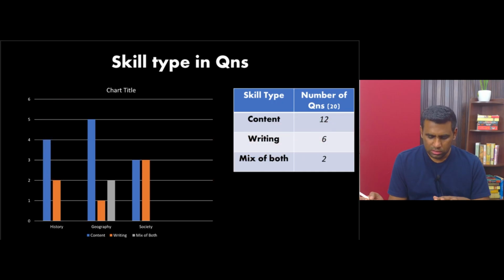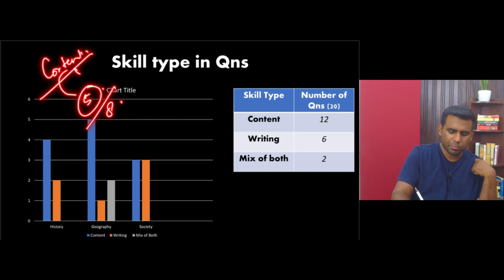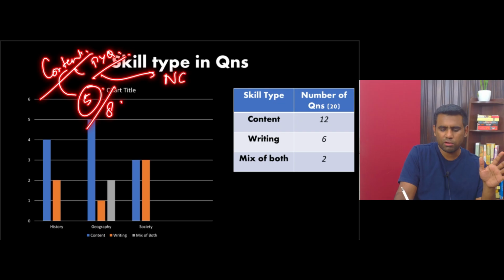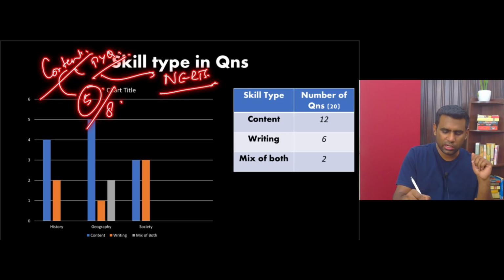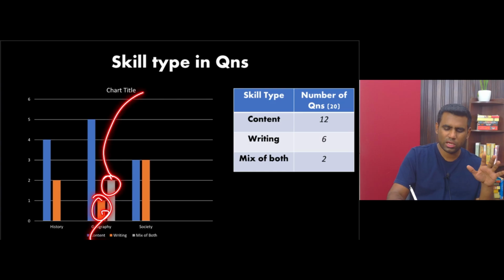All right. In geography, out of 8 questions asked, 5 of them are simply content oriented. Simply by preparing with reference from PYQs, simply if you have prepared from very familiar areas from NCERTs, just like plate tectonics, just that preparation can help you handle 5 out of 8 questions. But then there is always one question which is dependent on writing ability, and 2 other questions where a decent amount of both these skills are required.